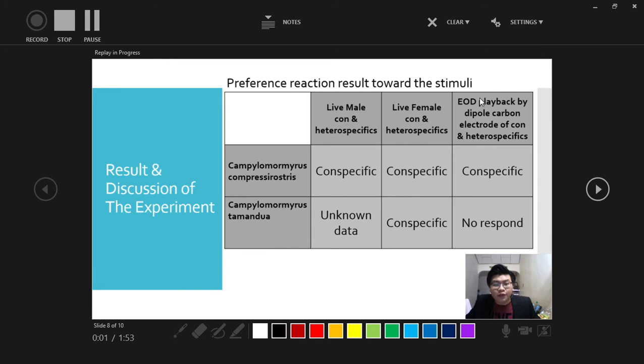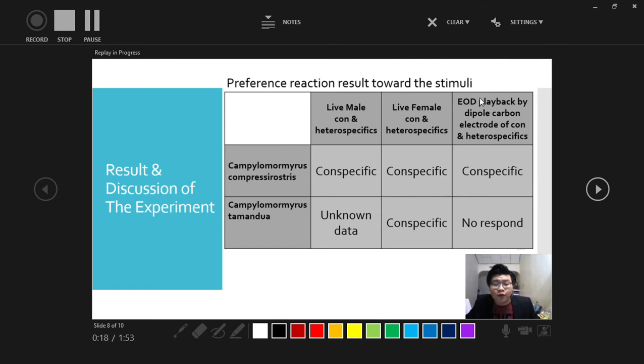In the results of the experiment, Campylomormyrus compressirostris shows a preference to stay in the zones near the conspecific male or female weakly electric fish compared to staying with the heterospecific male or female weakly electric fish.